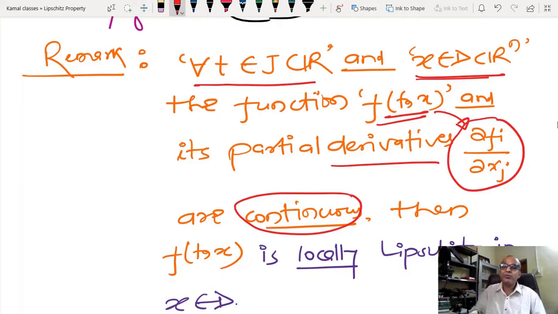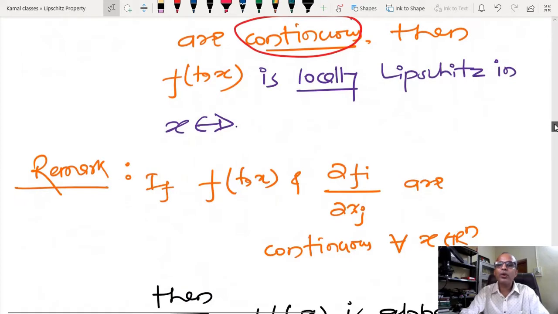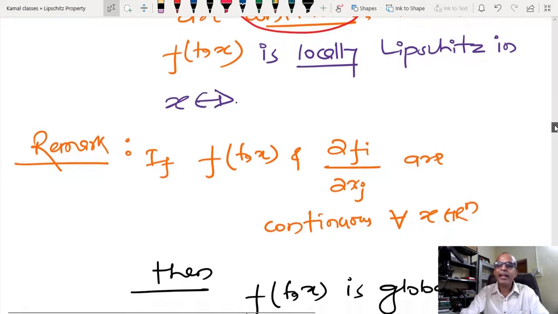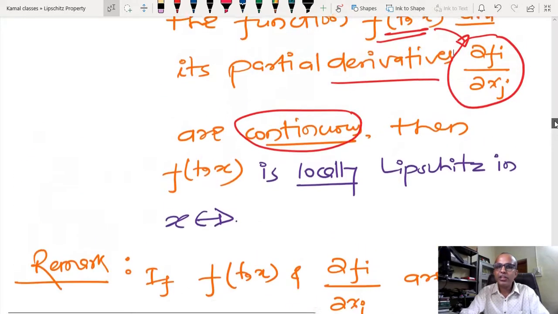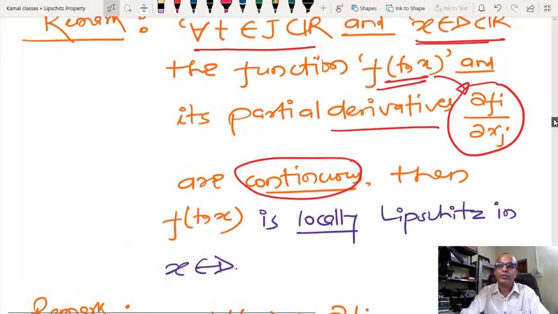Okay. Anyone has confusion on this? If a function is continuous, then only can I hope that it is differentiable. Due to that reason, this kind of condition is obvious. So I hope you are able to understand how to define local Lipschitzness in the case of higher dimensions. If the function f(t, x) and its partial derivatives are continuous, then I can tell that it is locally Lipschitz in some domain D.